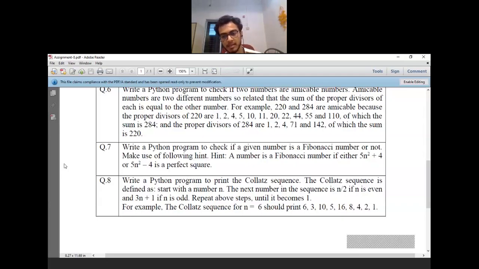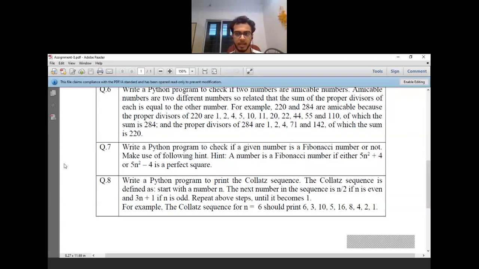Now 10 is again even, so divide it by 2 and you will get 5. 5 is odd, so make it 3n plus 1, you will get 16. 16 is even, so divide it by 2 and I will get the next number as 8. It is even, again divide by 2. So once you reach the pattern of 2 to the power k, you will start degrading your pattern to 1.